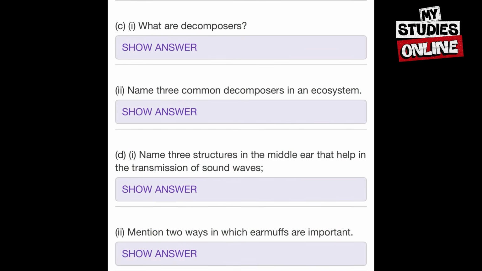Let's tackle the next set of questions. What are decomposers? We name 3 common decomposers in the ecosystem. We name 3 structures in the middle ear that help in the transmission of sound waves. We mention 2 ways in which earmuffs are important.